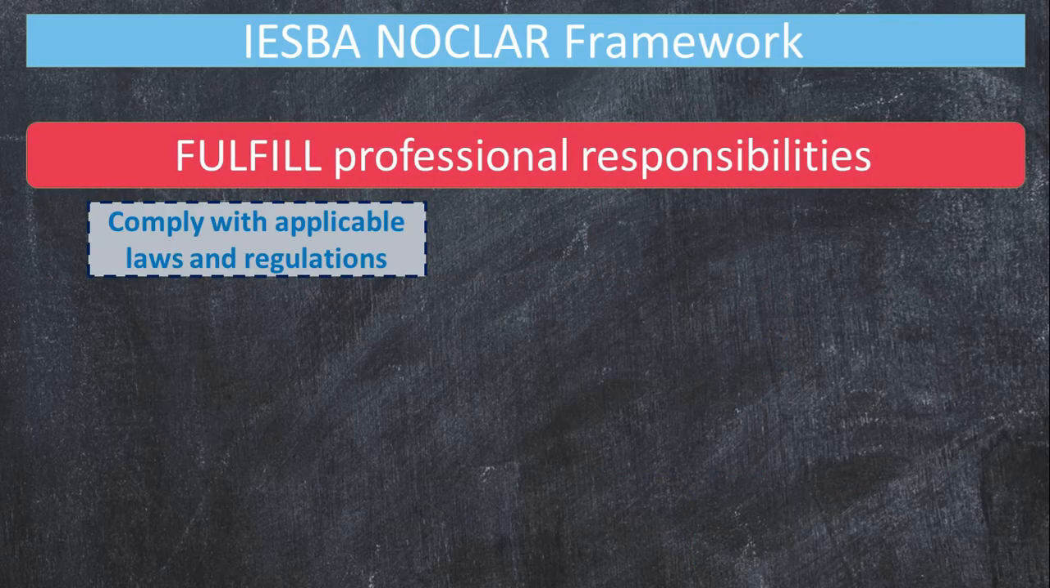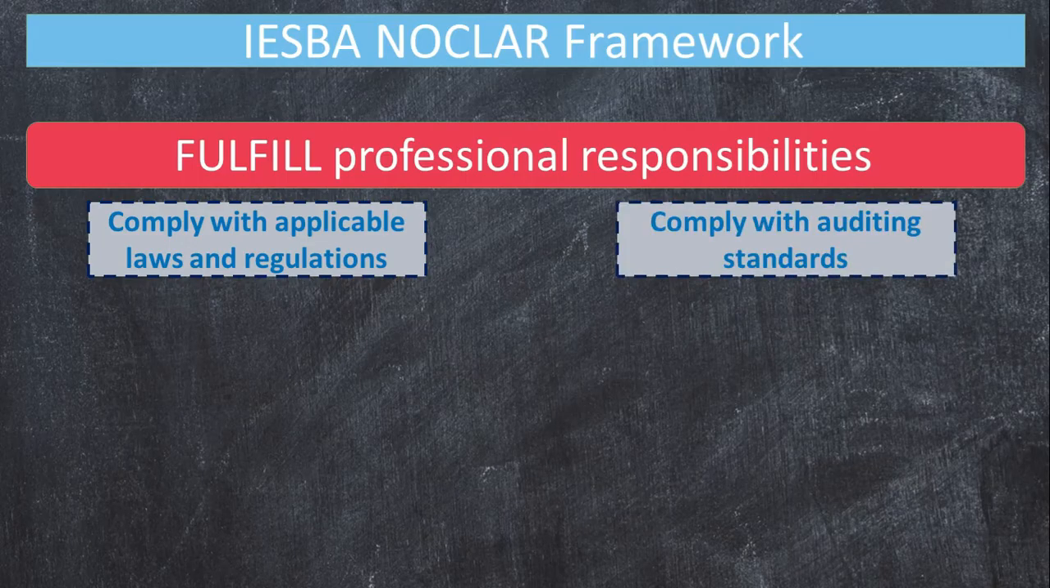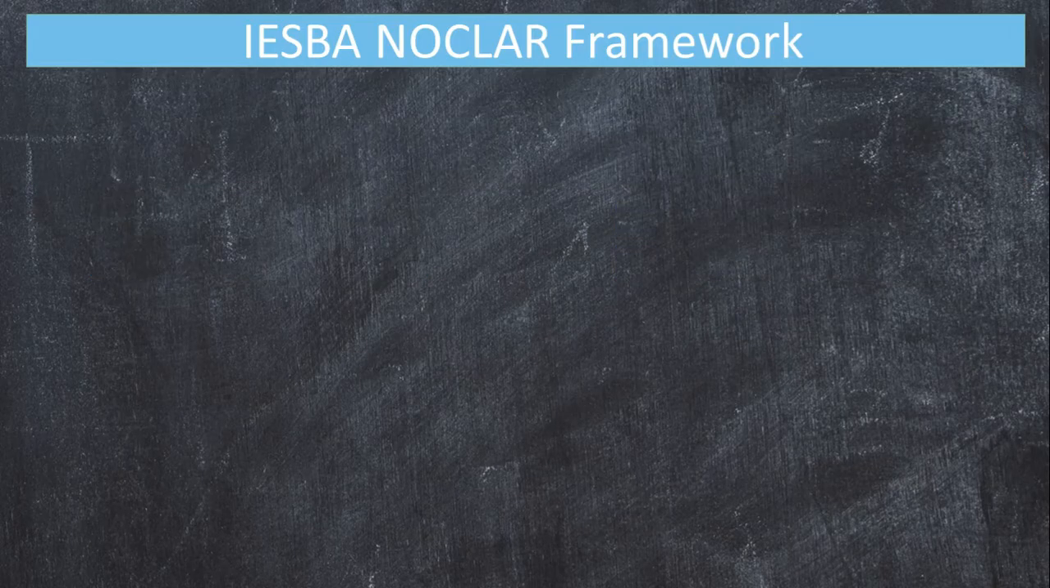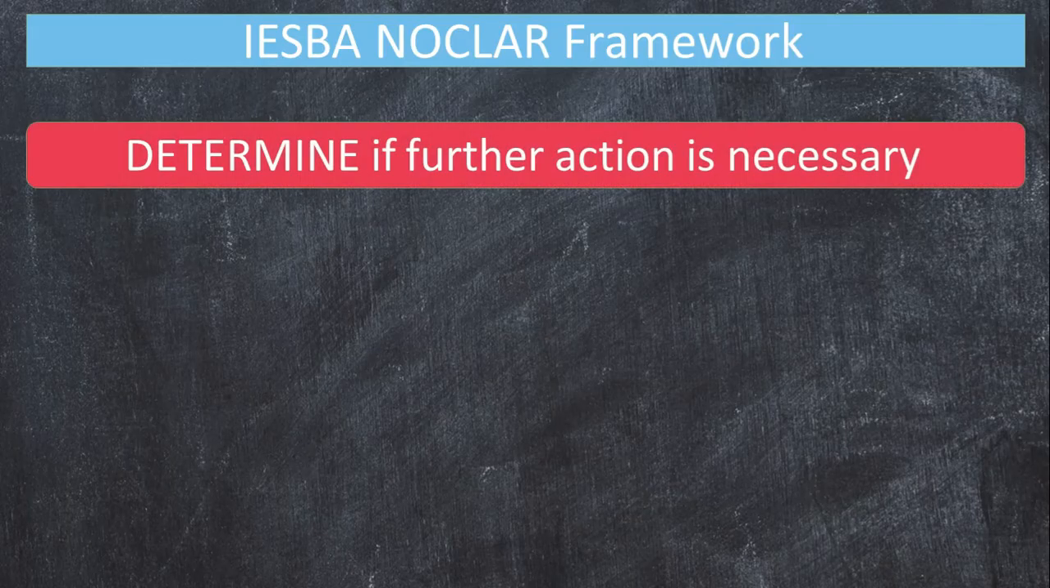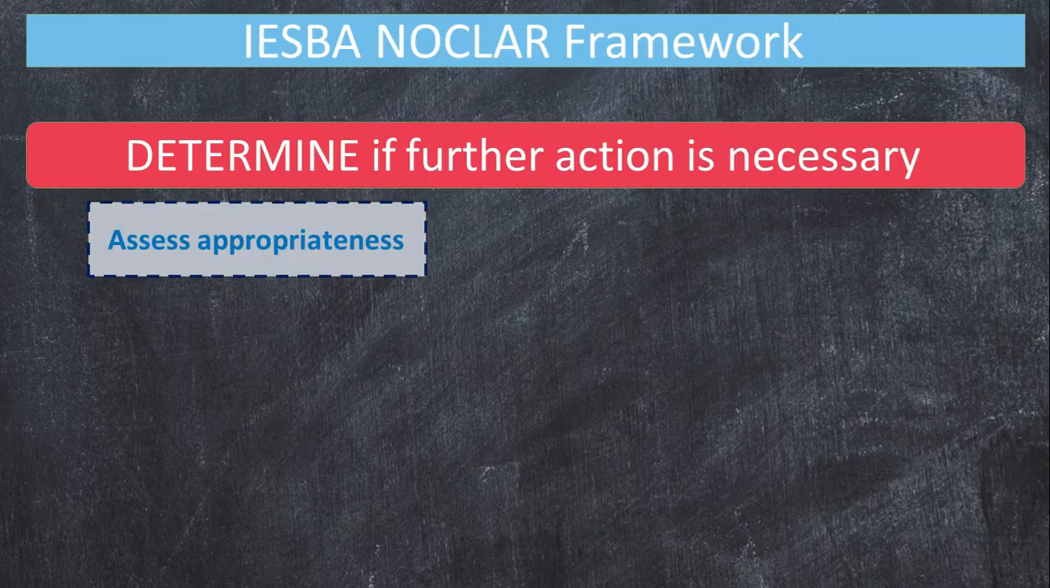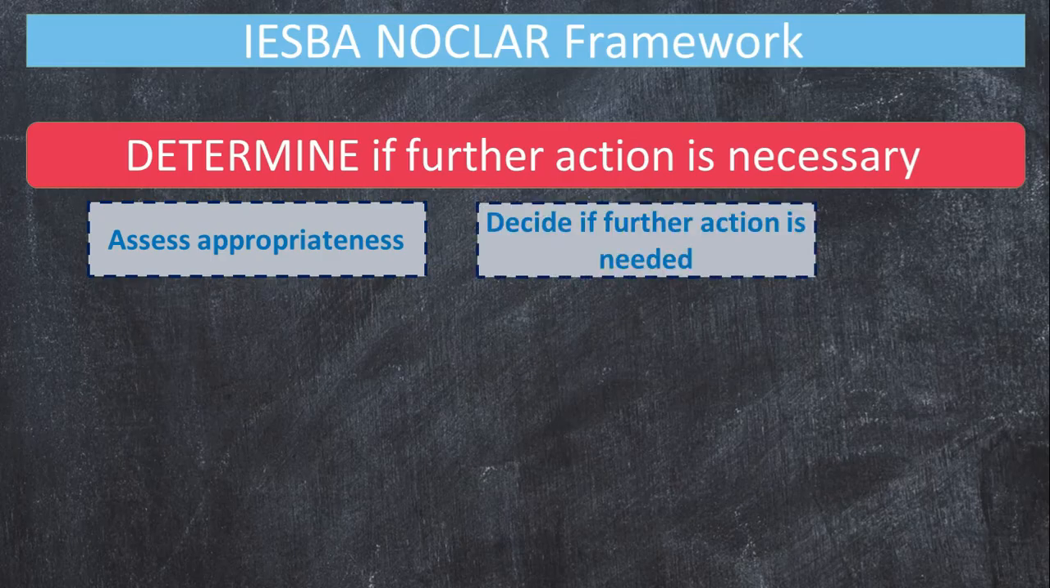This includes understanding and complying with applicable laws and regulations, including whether there is a requirement to alert the authorities, complying with auditing standards, and required communications to management. The auditor then determines if further action is needed. The auditor has to assess the appropriateness of the response given by management and TCWG and objectively determine if further action is needed.